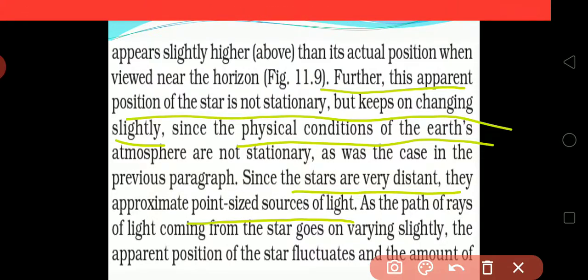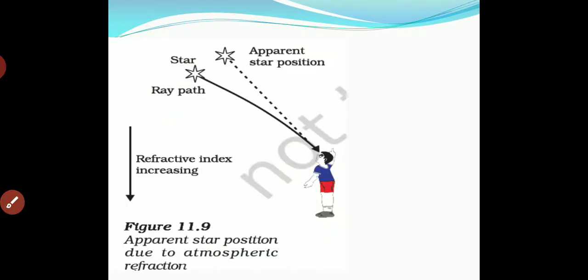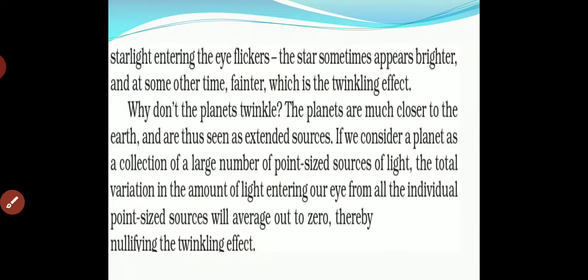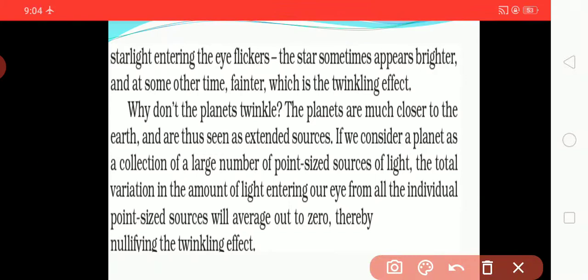The path of the rays of light coming from the star goes on varying slightly, and the apparent position of the star fluctuates. The amount of starlight entering the eye flickers, so the star sometimes appears brighter and at other times fainter, which is the twinkling effect.